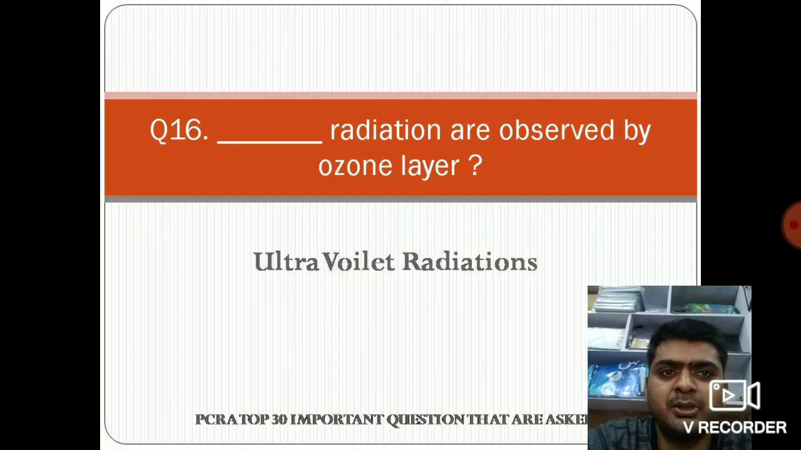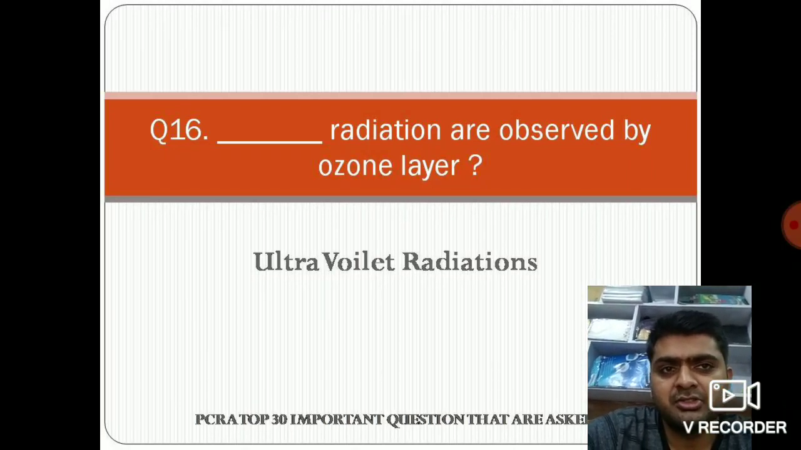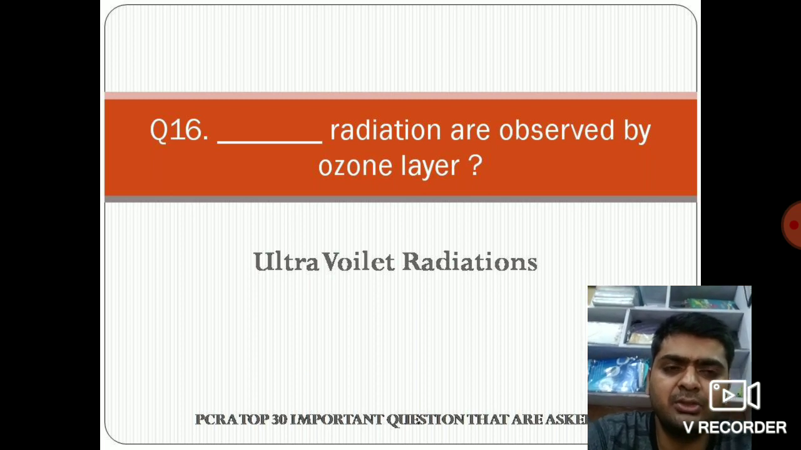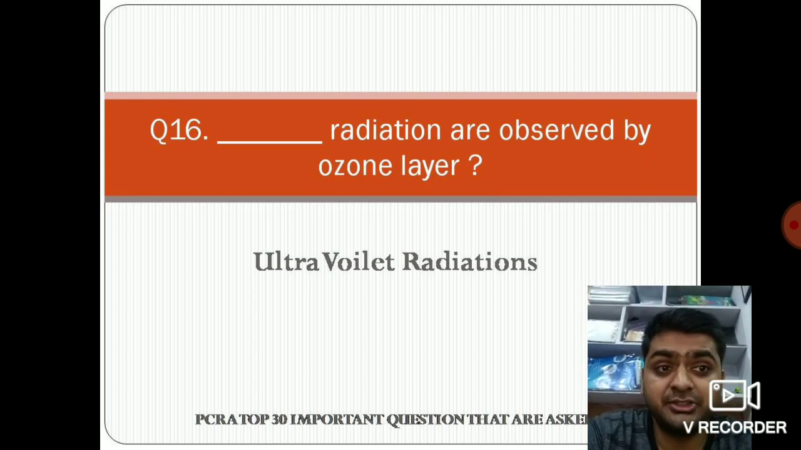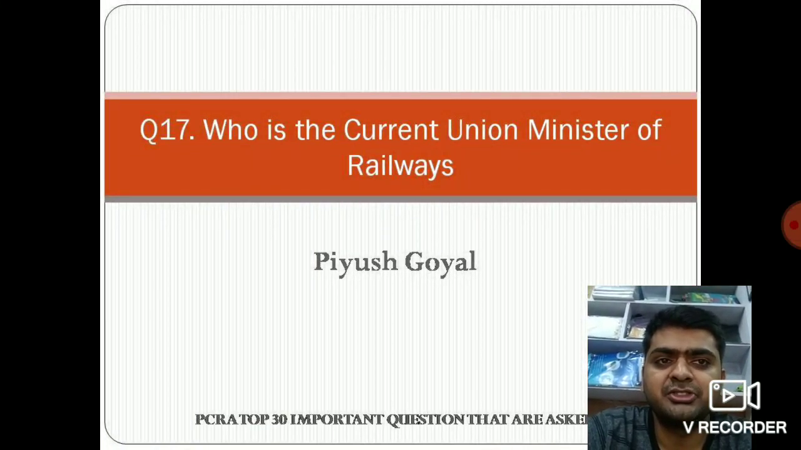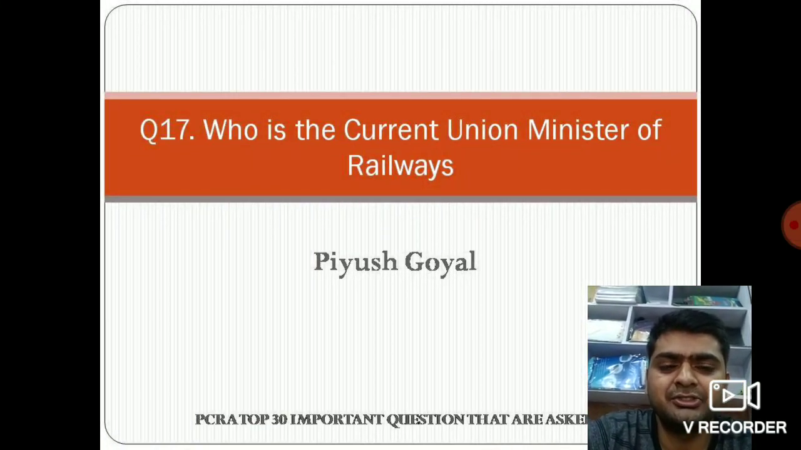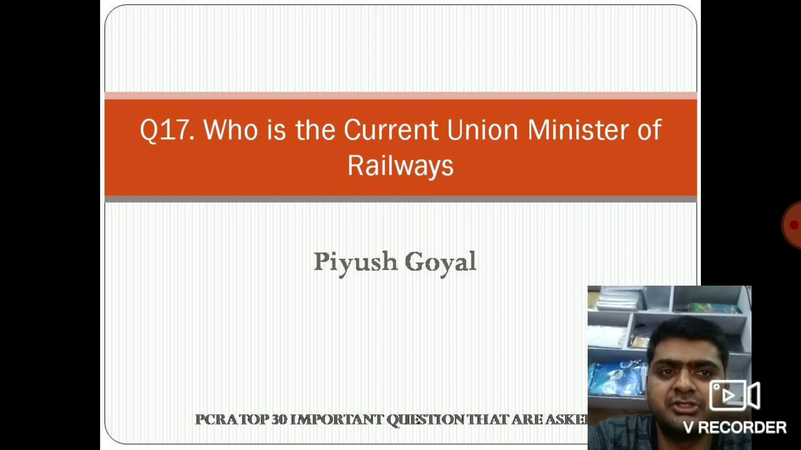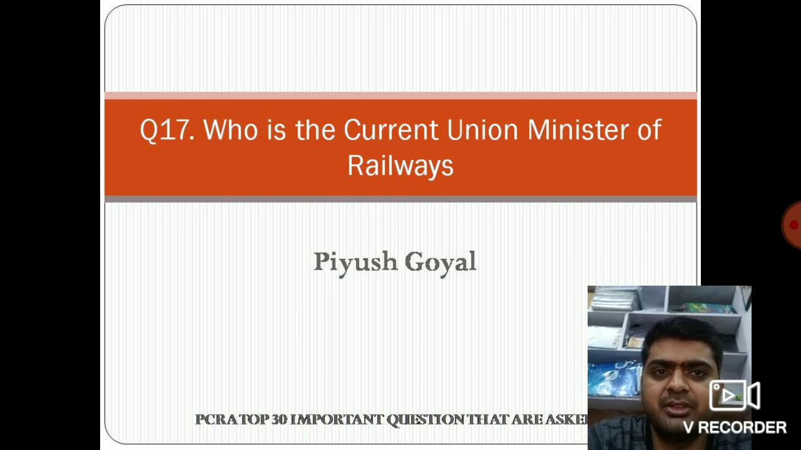Dash radiation is absorbed by ozone layer. Which radiation? That is ultraviolet radiation is absorbed by the ozone layer. So next the question is the question number 17. Who is the current Union Minister of the Railway? Yes, it is of BJP. Of that is Piyush Goyal. Okay, this is the current Union Minister of the Railway.